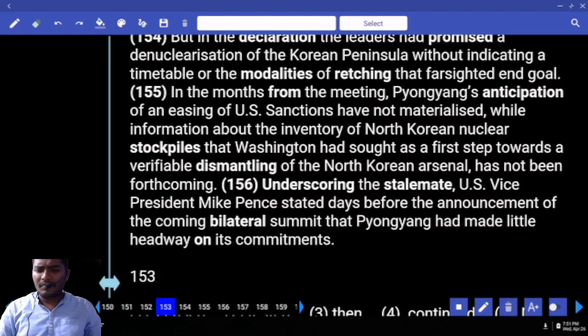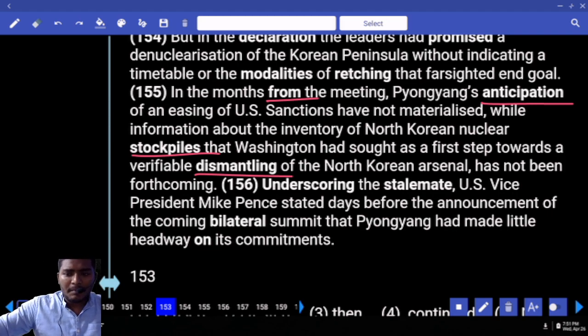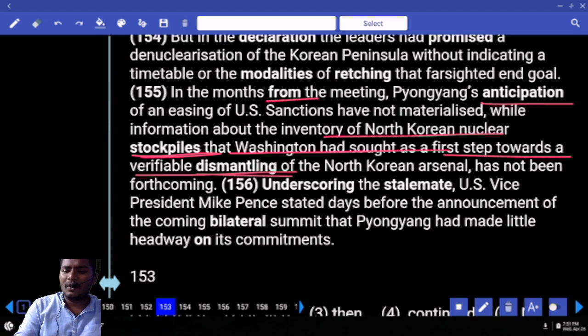Next, move to 155. Anticipation. What else? Stockpiles. The other one is dismantling. In the months from the meeting, Pyongyang's anticipation of an easing of US sanctions have not materialized, while information about the inventory of North Korean nuclear stockpiles that Washington had sought as a first step towards a verifiable dismantling of the North Korean arsenal.